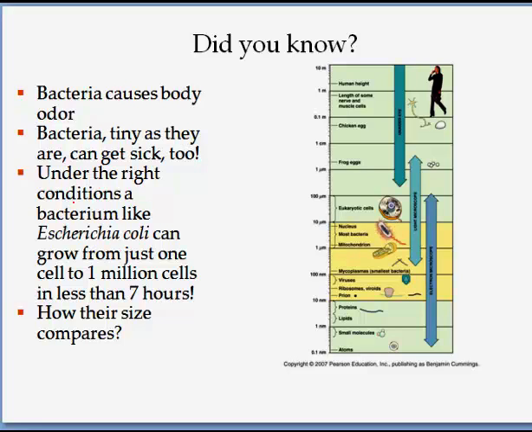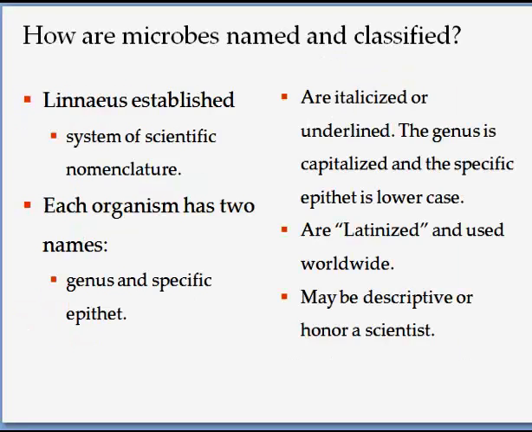Under the right conditions, for example, E. coli, which is shown to you over here with the full name Escherichia coli, can grow. It divides every 20 minutes, so within 7 hours you can have 1 million cells. Here's a comparison on this slide about the size of a bacteria versus the viruses and the mycoplasma. Here's the mitochondria. Here's the bacterial cell. You can compare that to the eukaryotic cell, and here is the human, and here is an atom. It gives you a range that they're very tiny and they can't be seen with just a light microscope.